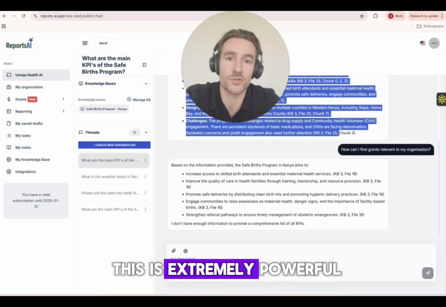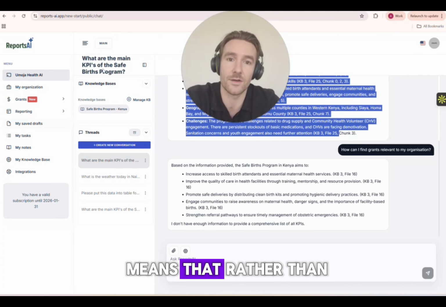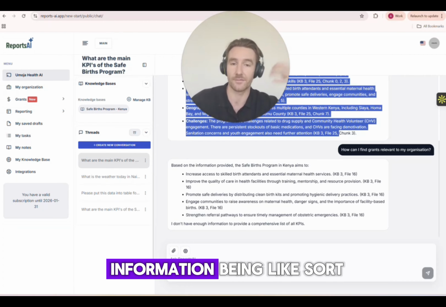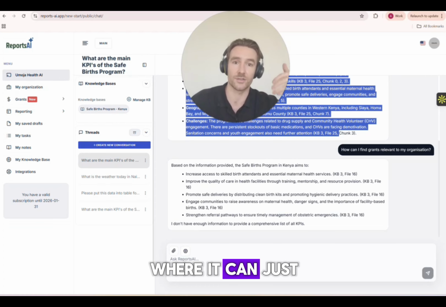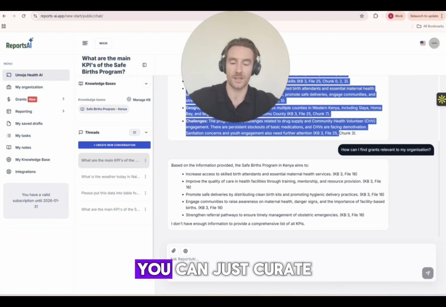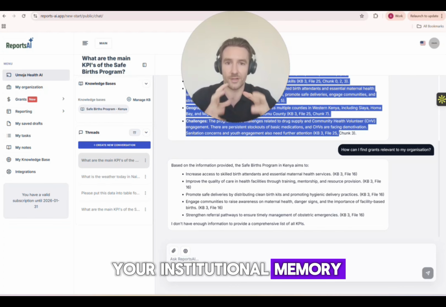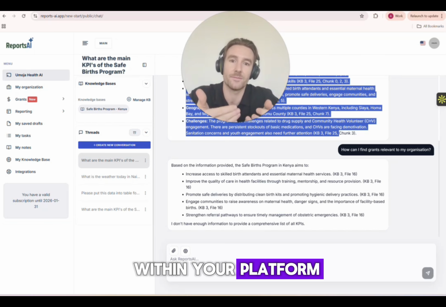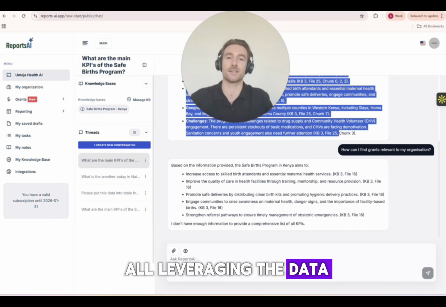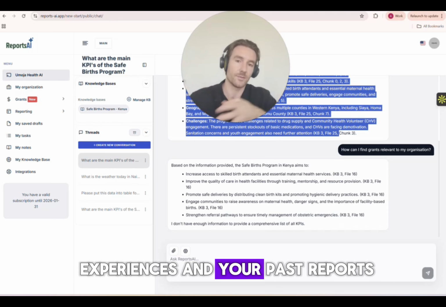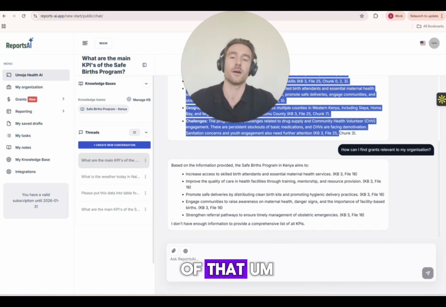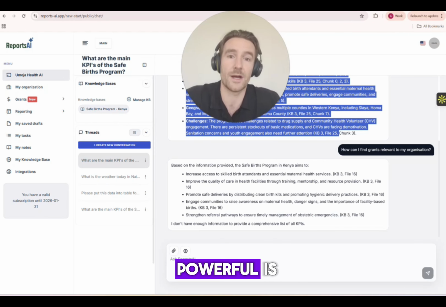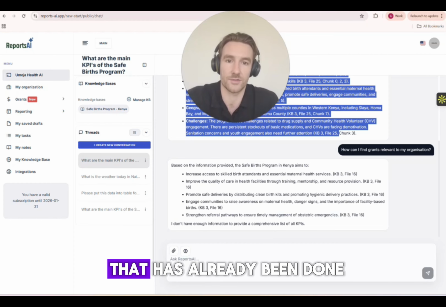So it's extremely powerful, and it just means that rather than all of your documents sitting stagnant in folders, or information being stored in people's brains, where it can just be lost if somebody leaves the organization, you can curate your institutional memory, curate this knowledge base, and now it's accessible for all the users within your platform. So you're now all leveraging the data of your business, learning from your past experiences and your past reports, your past proposals, all of that. So there's a lot more learning that can be done. But what's also very powerful is you don't have to repeat work that has already been done.